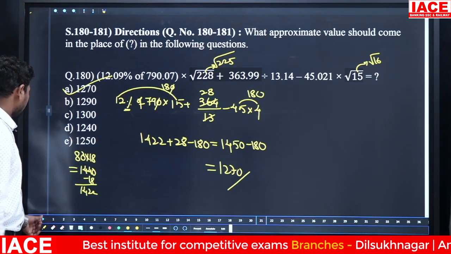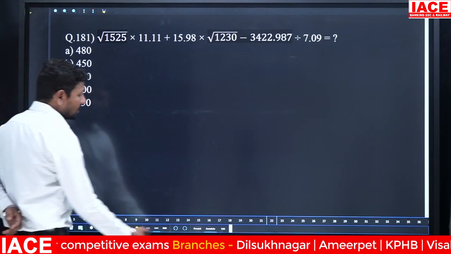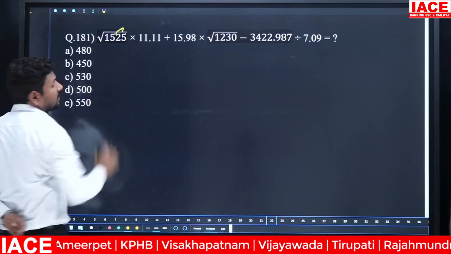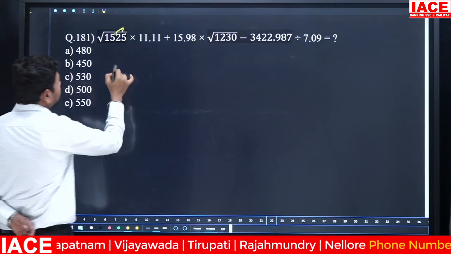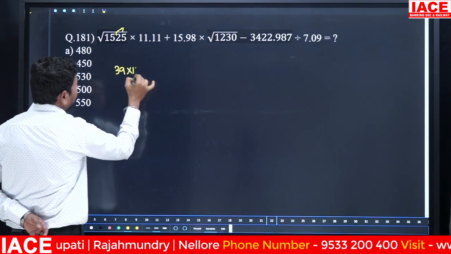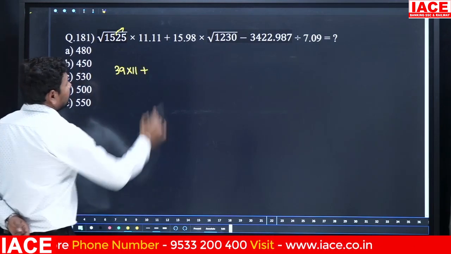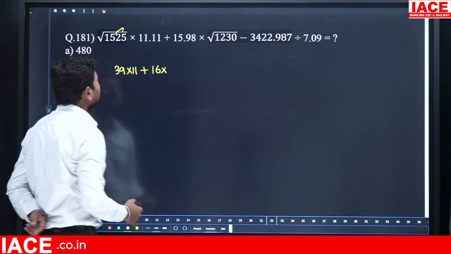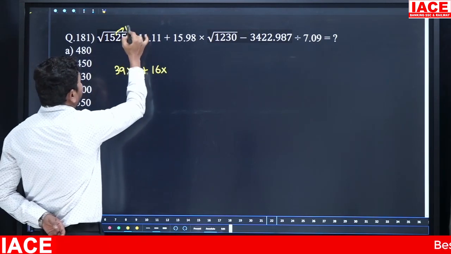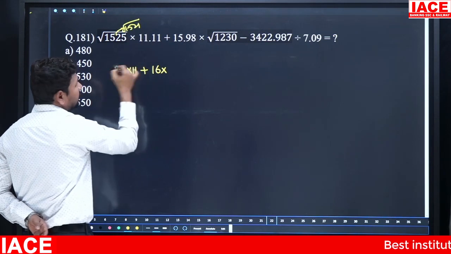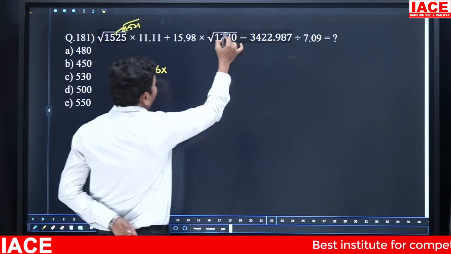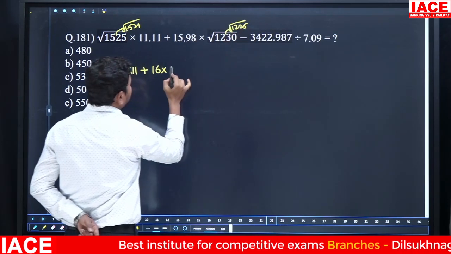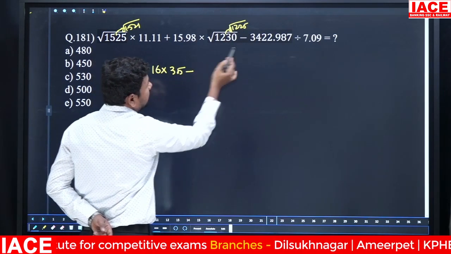Option A. Next, root of 1525. Root of 1525 is very nearly 39 into 11. Okay. Then 15.98 you can write 16. Root of 1521 value we can write 39. And 1225 is very near to 1230, its value is 35 minus